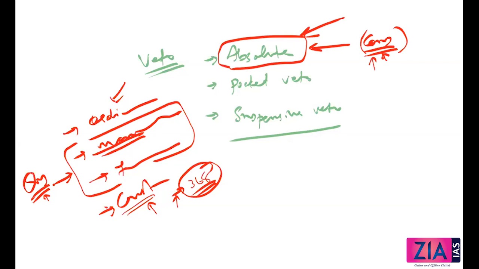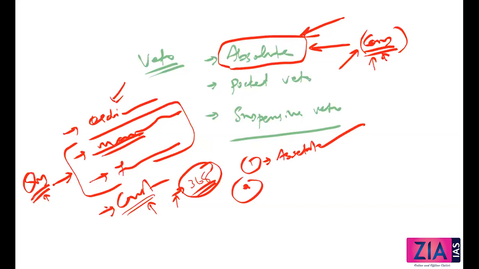Because a money bill will be passed by the Council of Ministers mainly, it will be accepted and assented by the president. When it comes to an ordinary or financial bill, what are the possibilities? He can give his assent to the bill, then it will become an act. That is the first possibility. The second possibility is he can withhold the assent to the bill. He can declare that he withholds the assent.